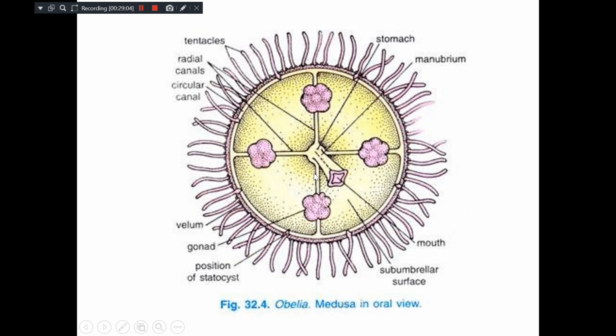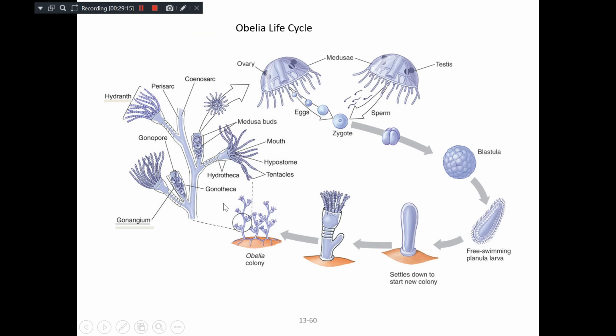So this is the medusa of Obelia, how it appears. See, these are the tentacles, and here there's a mouth, and tentacles are provided with stinging cells. The life cycle, if you see here, this is a polypoid form, the polyp of the Obelia.